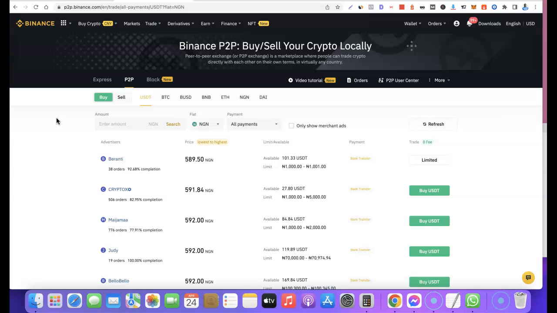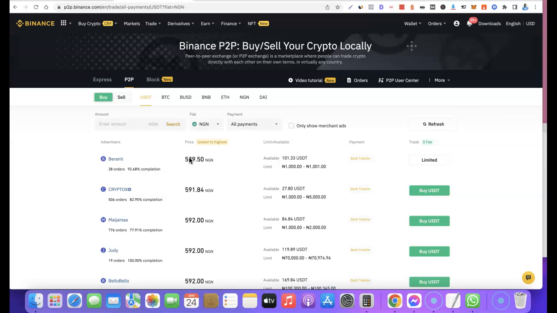The next thing you want to do is to deposit money on your Binance account, and the first way to do this is to buy USDT. Once you are in your Binance P2P area, you want to choose the one that is most favorable for you. This is how you're going to be making most of the trade. You want to buy low, then sell high, so you can make enough profit for yourself.